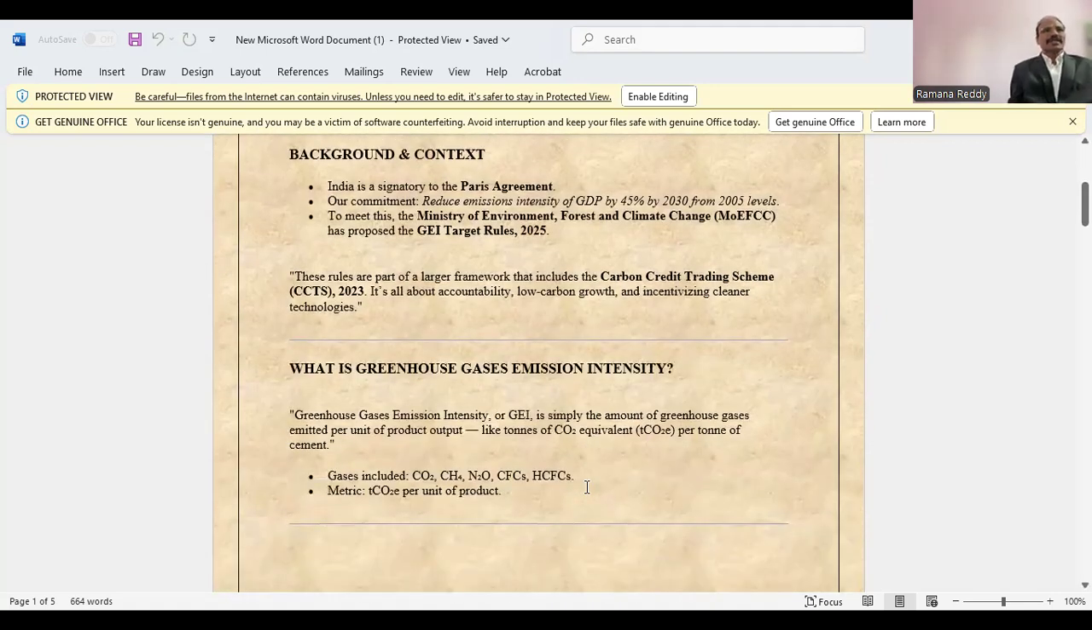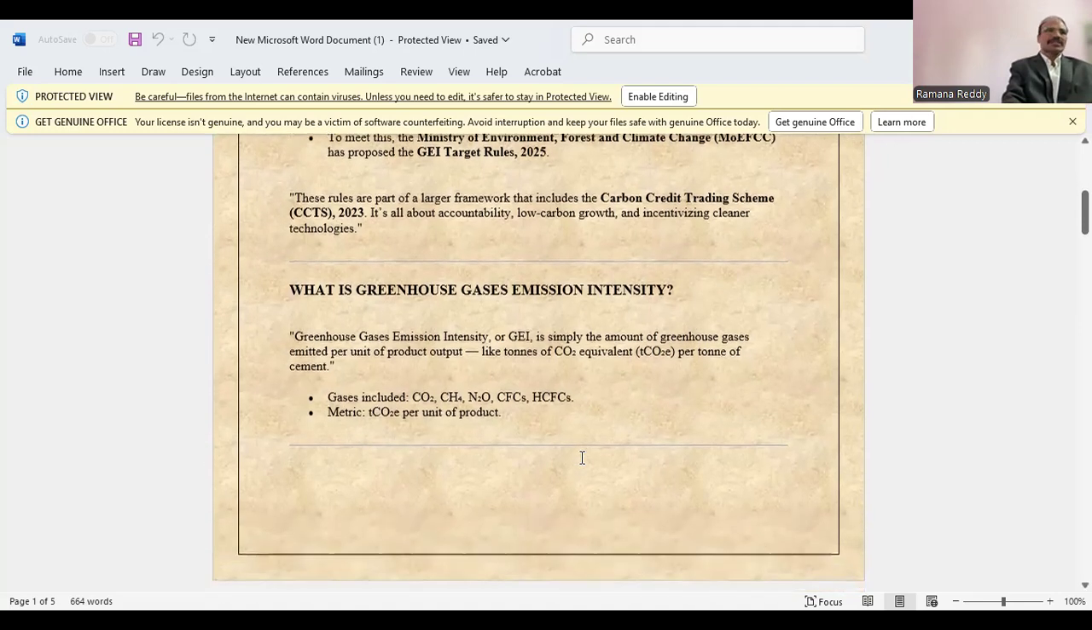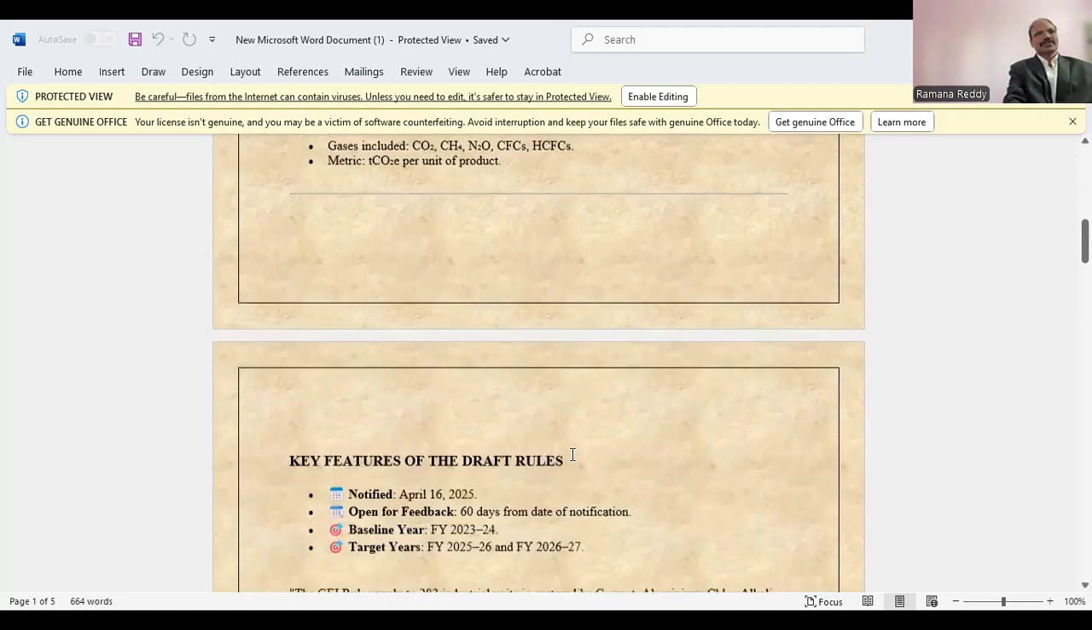What is greenhouse gases emission intensity? What is the GEI? Simply, the amount of greenhouse gases emitted per unit of product output, like tons of CO2 equivalent per ton of cement. The gases included are CO2, CH4, N2O, HFCs, PFCs and SF6. It is measured in metric tCO2e per unit of product.